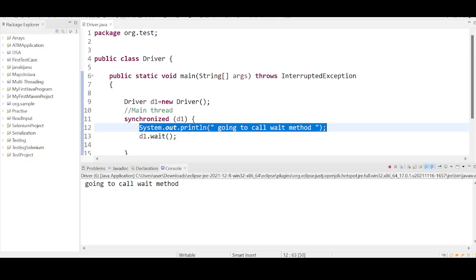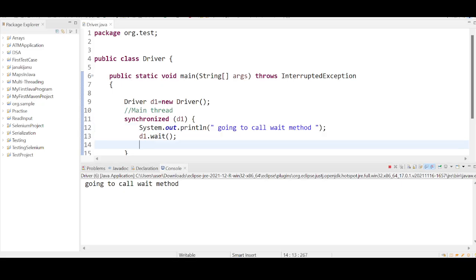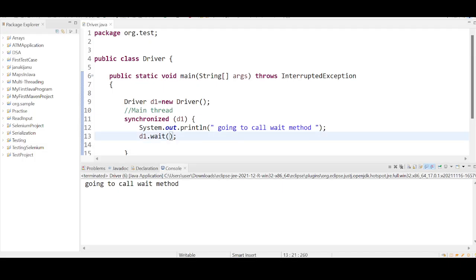So to avoid these situations, the Java people have given timed waiting. What is timed waiting? You can give some time as a parameter to the wait method, saying that you do not want to wait until you receive the notification. Sometimes there are high chances that you may not receive the notification, so you do not want to wait forever.